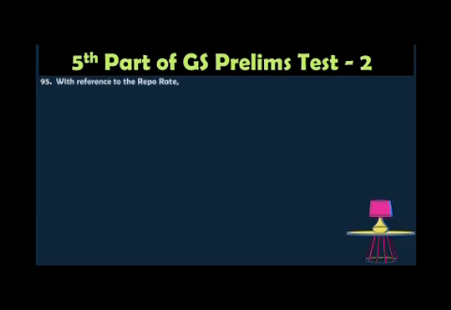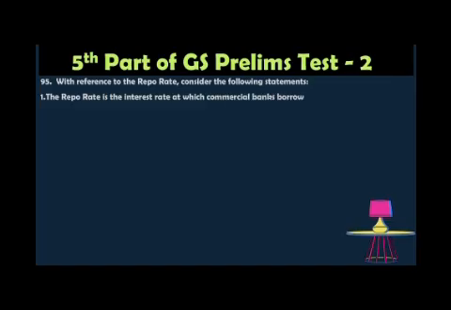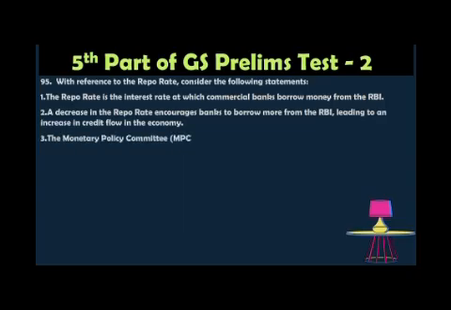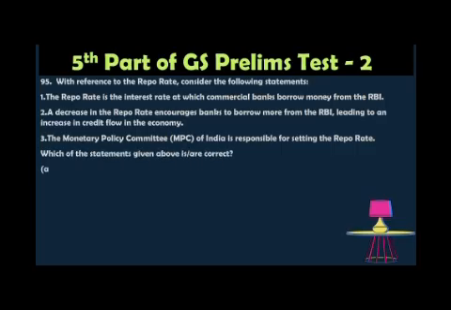Question number 95, with reference to the repo rate, consider the following statements. One, the repo rate is the interest rate at which commercial banks borrow money from the RBI. Two, a decrease in the repo rate encourages banks to borrow more from the RBI, leading to an increase in credit flow in the economy. Three, the Monetary Policy Committee of India is responsible for setting the repo rate. Which of the statements given above is correct? Option A, 1 and 2 only; option B, 2 and 3 only; option C, 1 and 3 only; option D, 1, 2 and 3. The correct statement is all the above.